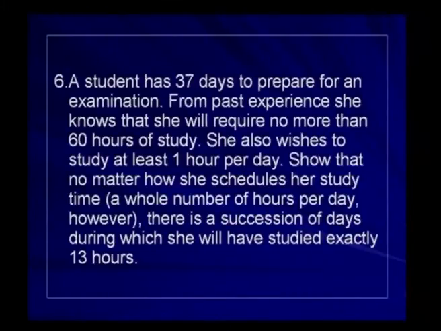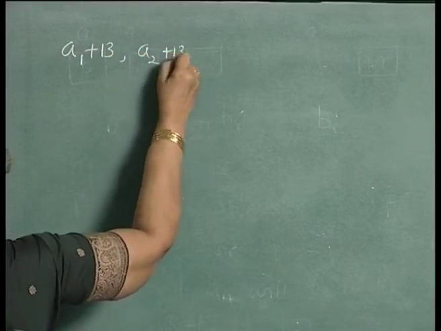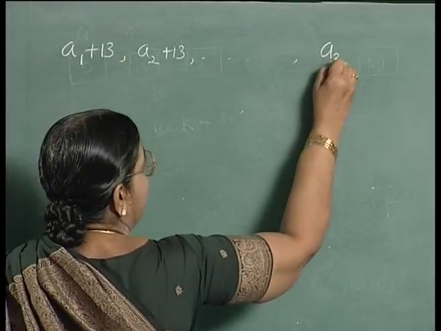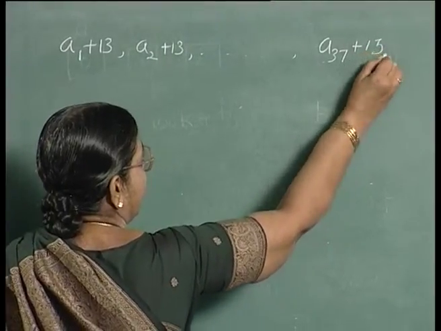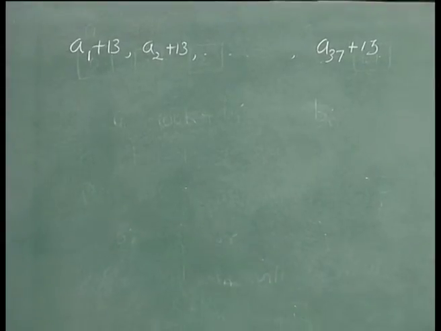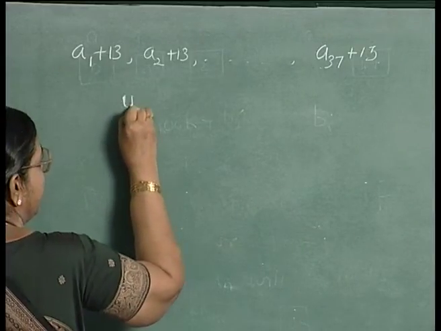Now, consider this sequence: A1 plus 13, A2 plus 13, etc., A37 plus 13. A1, A2, A3, up to An is an increasing sequence. So, we are adding 13 to every number. So, A1 plus 13, A2 plus 13, A3 plus 13, up to A37 plus 13, that is also an increasing sequence, and all numbers are different.